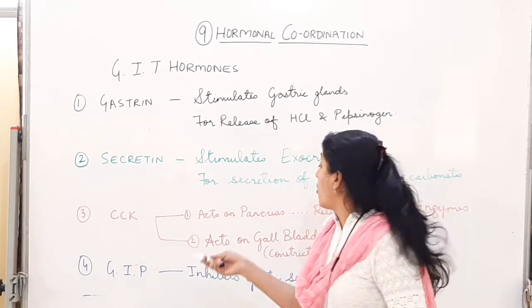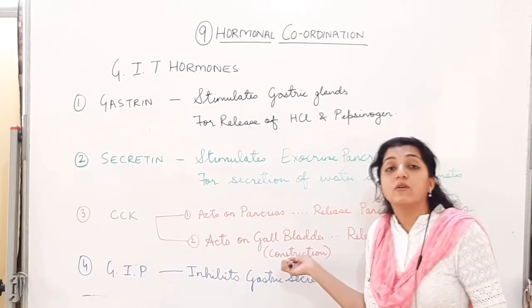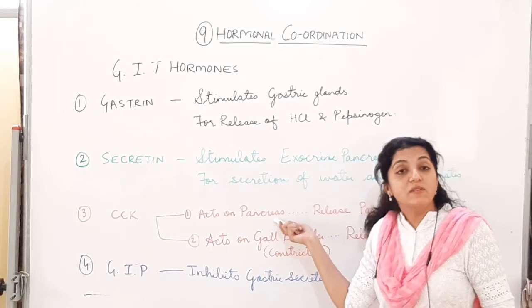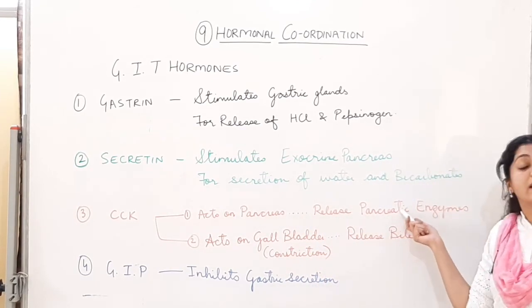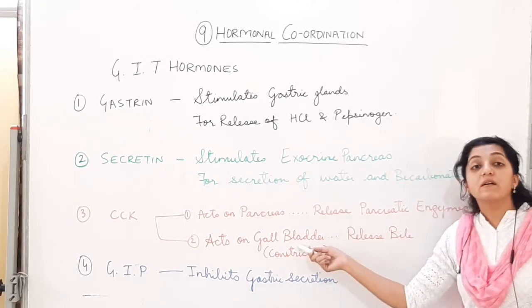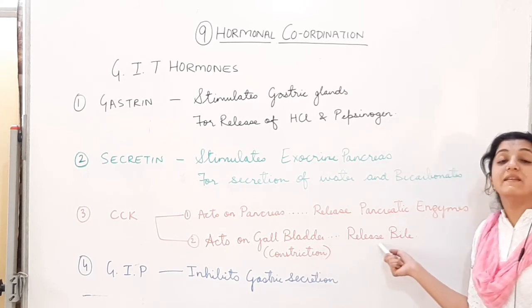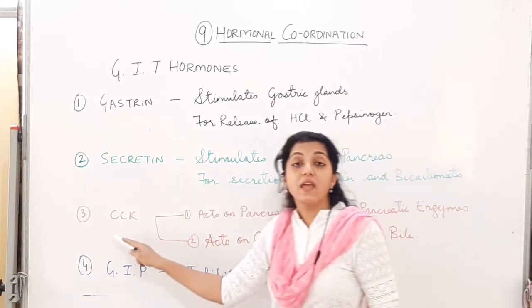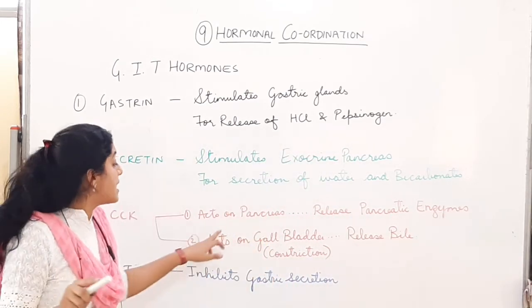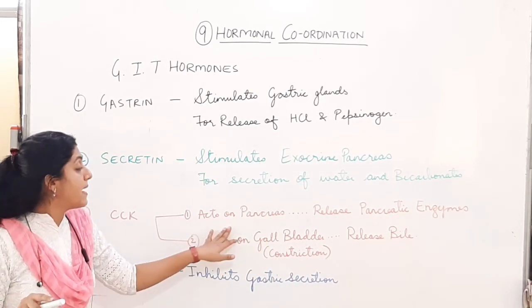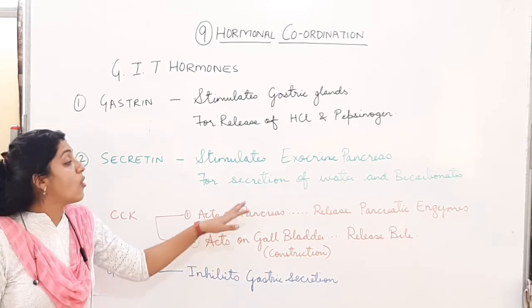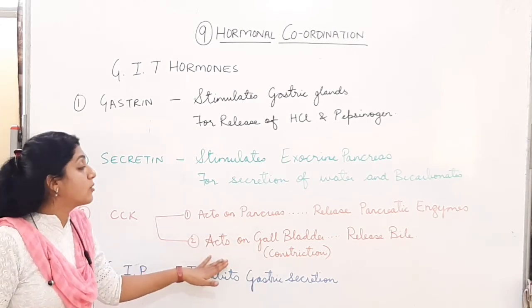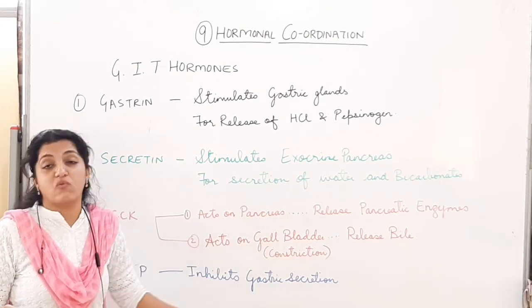Cholecystokinin is going to act on the pancreas as well as on the gallbladder. It will stimulate the pancreas for release of pancreatic enzymes, and it will constrict the gallbladder for the release of bile. Cholecystokinin, CCK, will work on the pancreas as well as on the gallbladder.